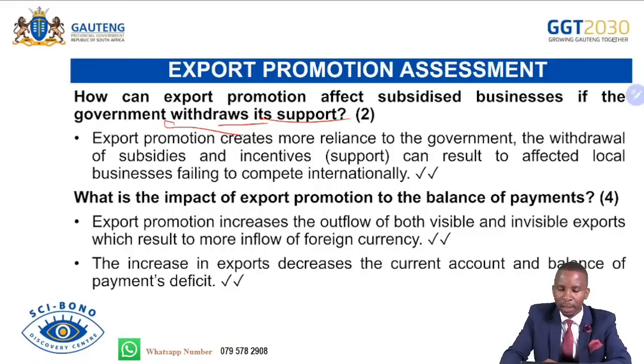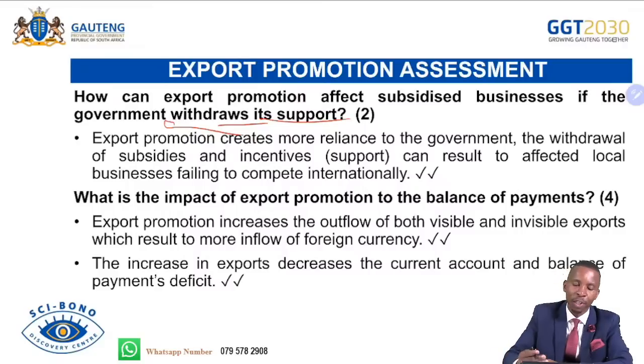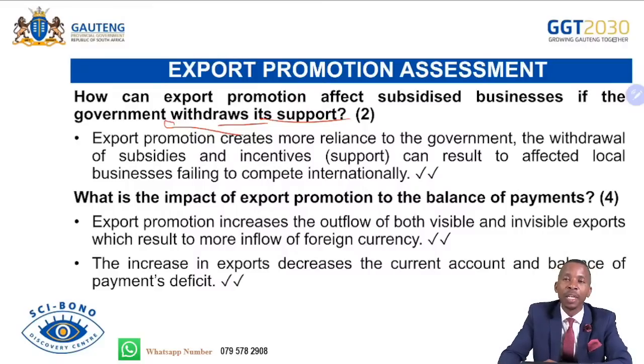And then let's continue. What is the impact of export promotion on the balance of payments? Export promotion increases the outflow of both visible and invisible exports, which results in more inflow of currency. The increase in exports decreases the current account deficit and the balance of payments deficit. So it affects it positively because there will be a positive trade balance. There will be a trade surplus because exports will be exceeding imports, due to the fact that the government has intervened by promoting exports through subsidies as well as incentives and all other measures.